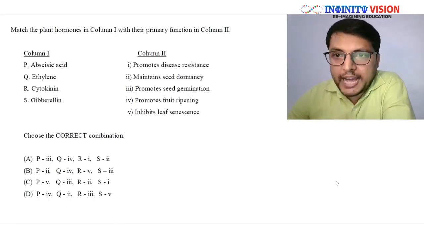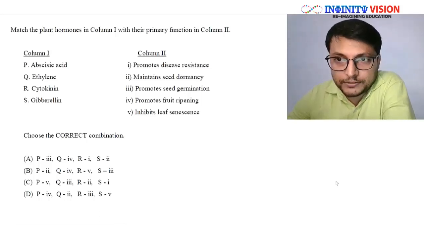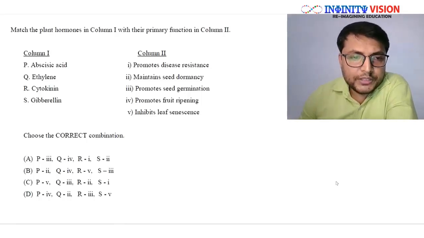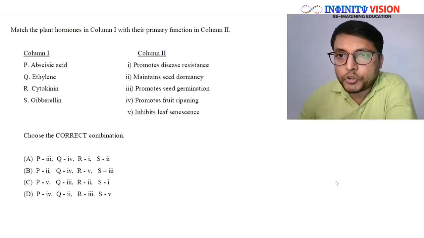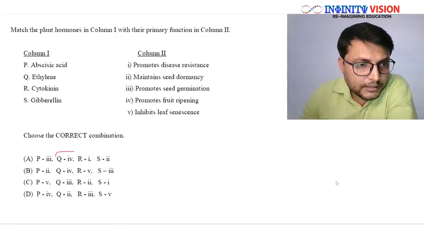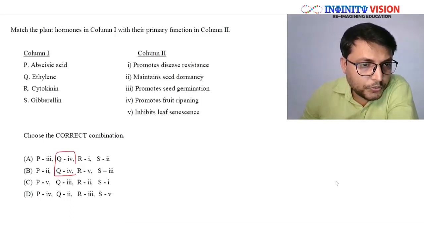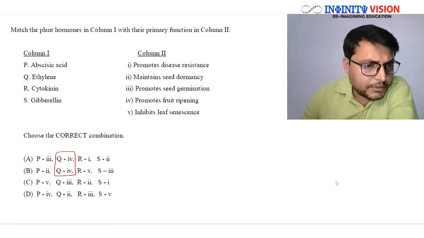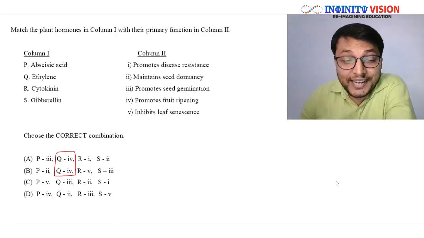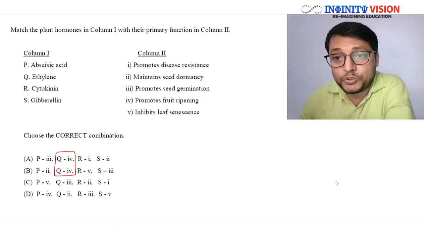Now, whenever you have such match the columns or match the following type of problems, there is a trick to make things faster for you. You look at the options first and see which of the options has something common. You can see here that for Q, the 4th option is common. The rest, nowhere do you find anything common. It means that Q is going to match with 4.